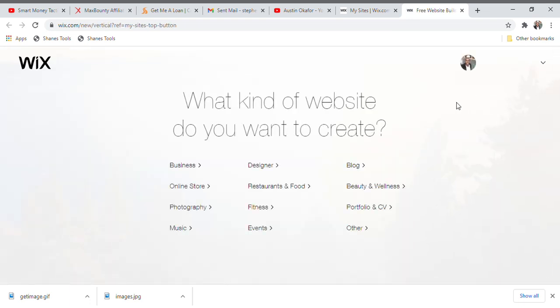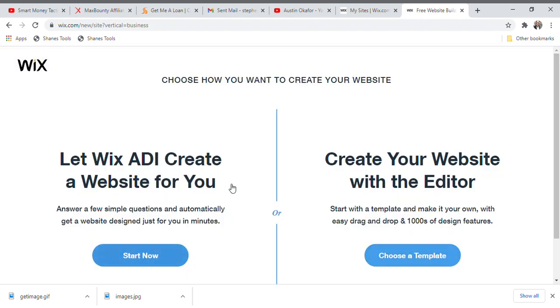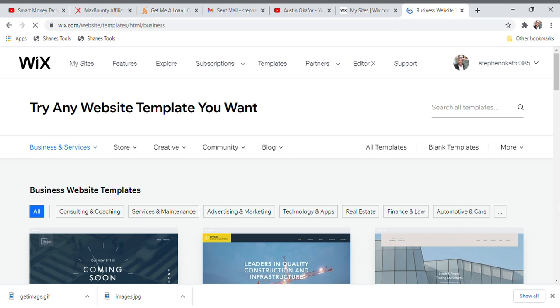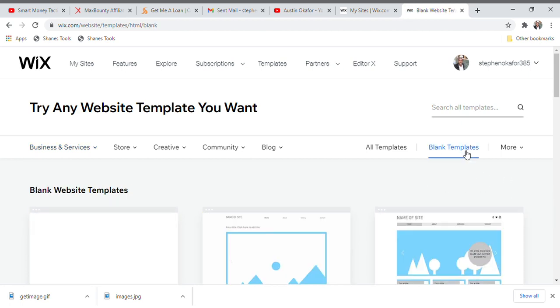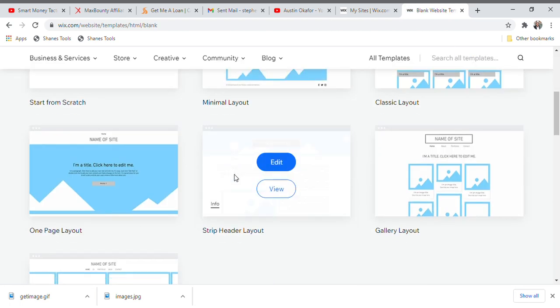Guys, please pay very close attention, because if you miss anything in this particular area, you are not going to get it right. So guys, you click on the business. Once you click on the business link, in this particular page they give you two options: create a website for you, or create your website with the editor. Go to choose a template area for the website with editor. Now when you click on choose template, you click on blank template. Then you click on the first one on the first page of the blank template area. You click on the site. Now it is actually loading.